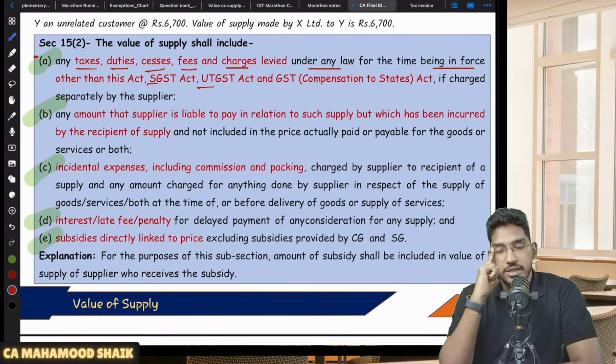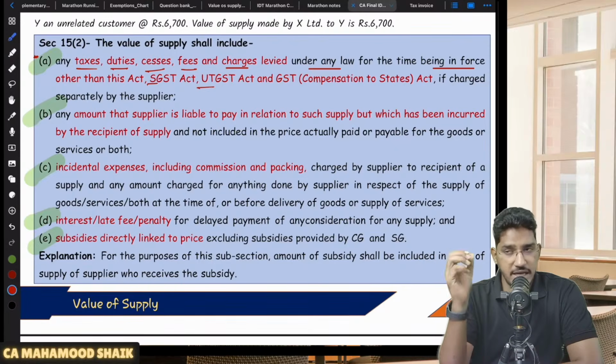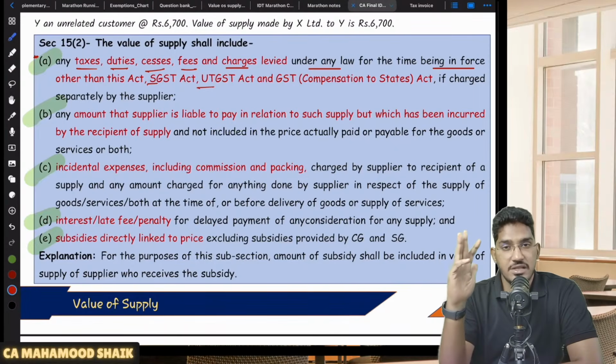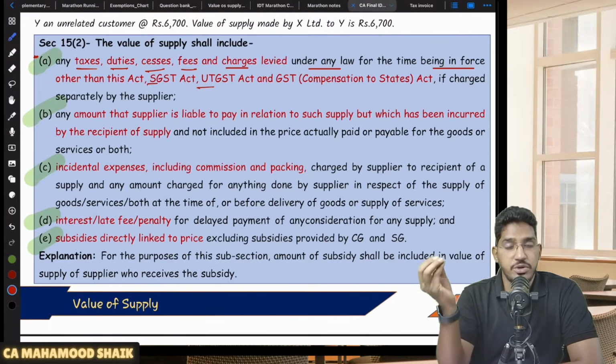So let us say, for example, if the supplier is collecting from you in the name of municipal taxes some amount, or he's collecting some property tax, or some cess, water cess or municipality cess. So apart from GST compensation cess, if any excess tax, duties, cess, fee or charges is getting collected by the supplier from the recipient under any other law for the time being in force,